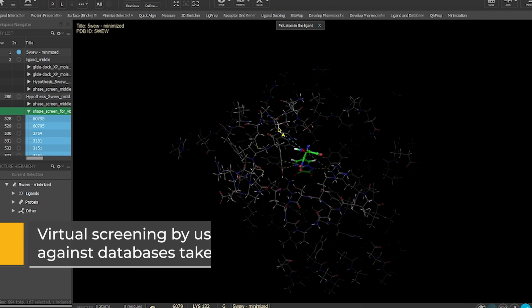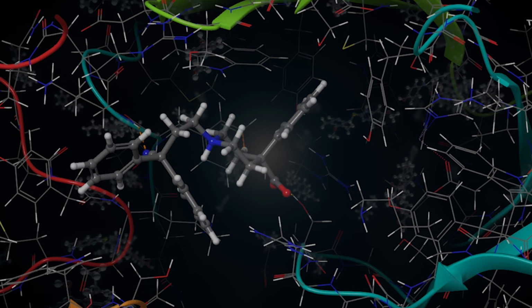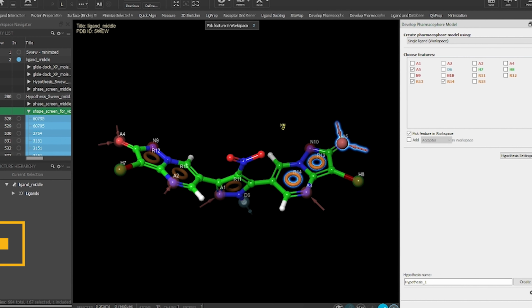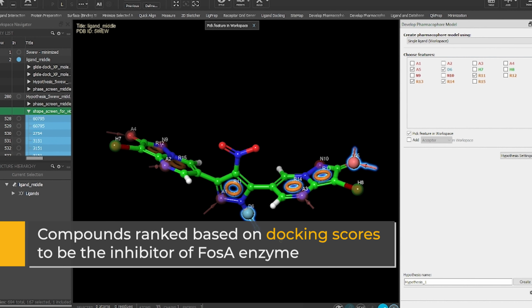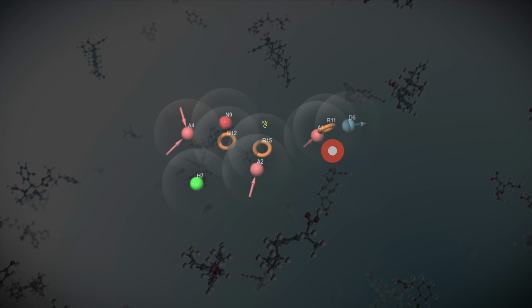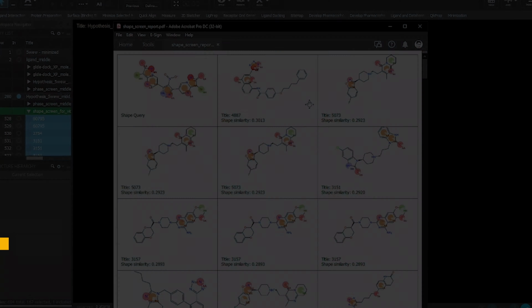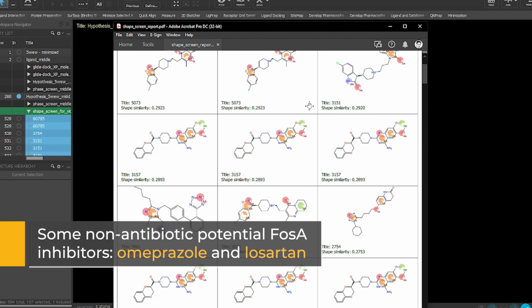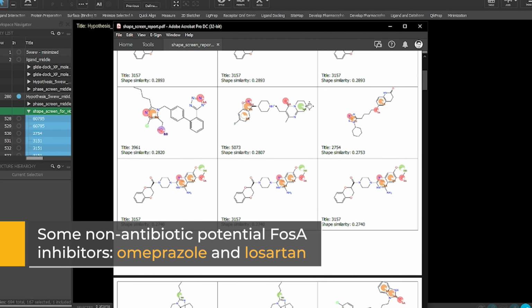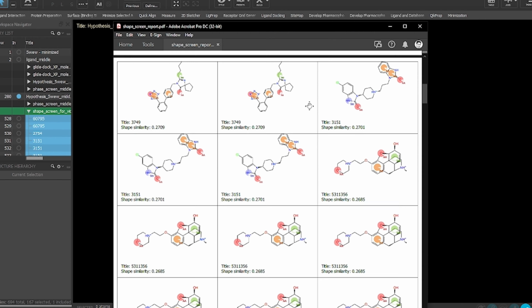The results show some popular drugs with fantastic docking scores that may become promising FosA inhibitors. These include some antibacterial agents from the sulphonamides class. Interestingly, drugs from non-antimicrobial classes also appear on top of the list. For example, proton pump inhibitors such as omeprazole and angiotensin receptor blockers such as losartan.